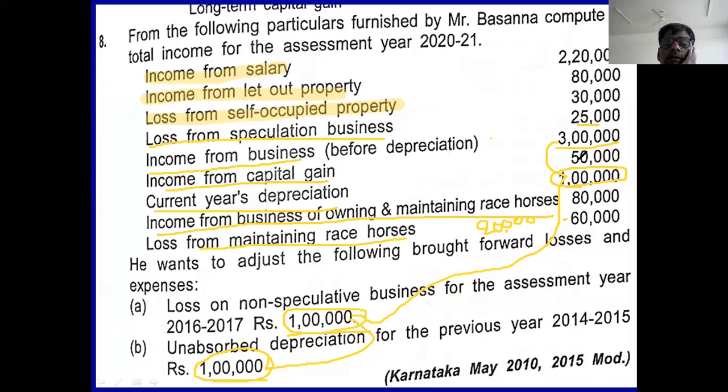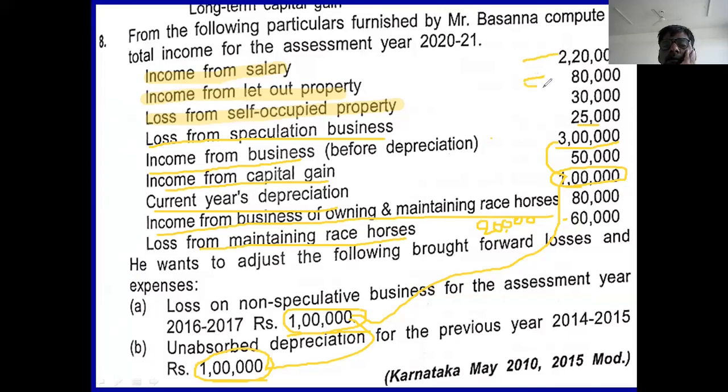Then capital gain is 50,000. You take capital gain 50,000. Then owning and maintenance of horse race is 20,000. 50,000 is the capital gain. 20,000 is other source. 2,20,000 is the salary income.